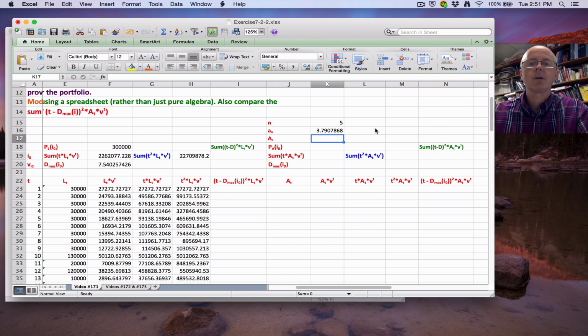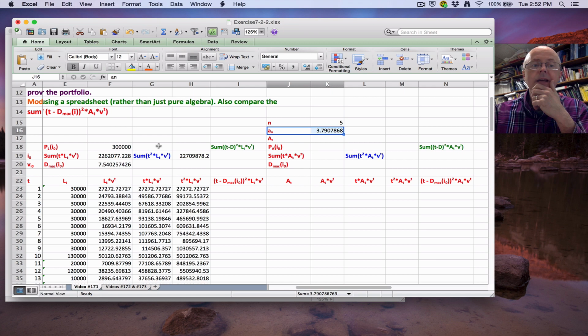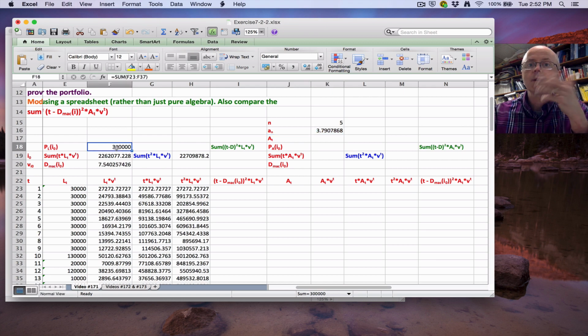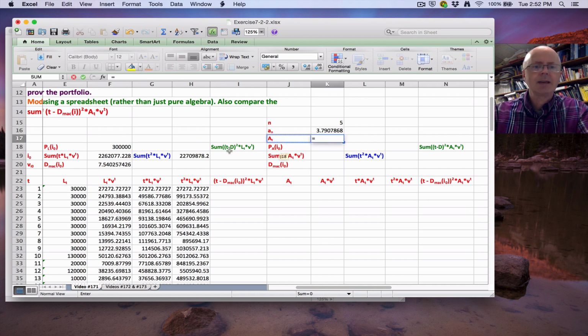3.79. Now think about how to figure out these level payments. You would want those level payments, whatever they are, times the present value of your basic annuity immediate to equal the present value of the liabilities, to match the present values. So think about that. That means we need to take this number and divide by this number.